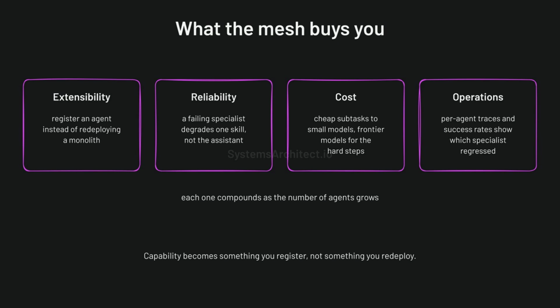What happens to the bill? Costs drop as well, since you can route cheap subtasks to small models and reserve frontier models for the hard steps. Operations gets easier too. Per agent traces and success rates show you which specialist regressed.